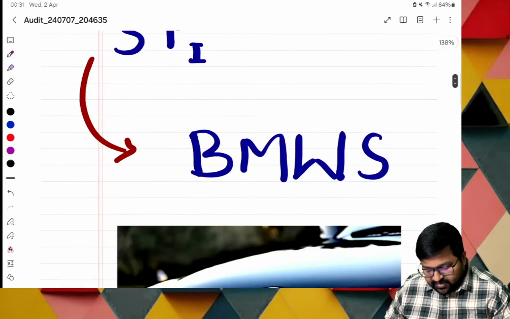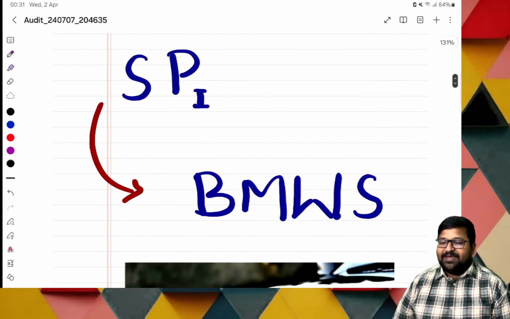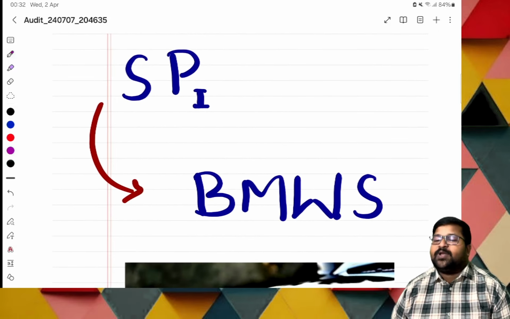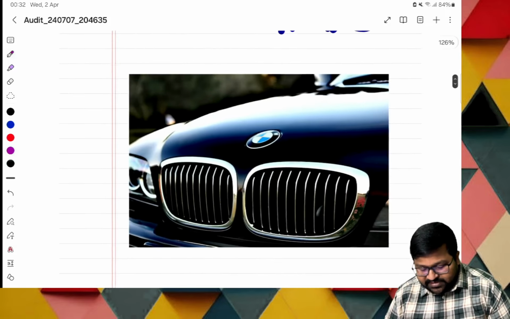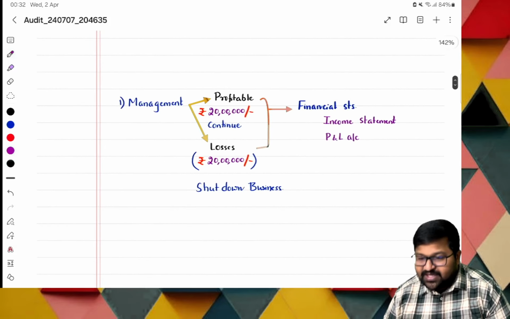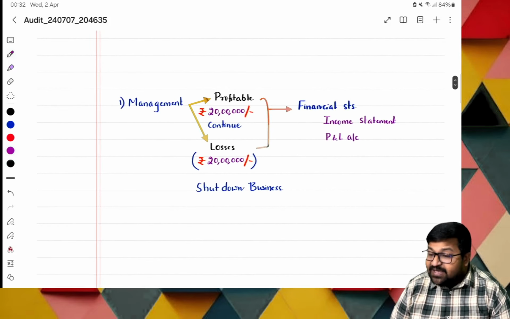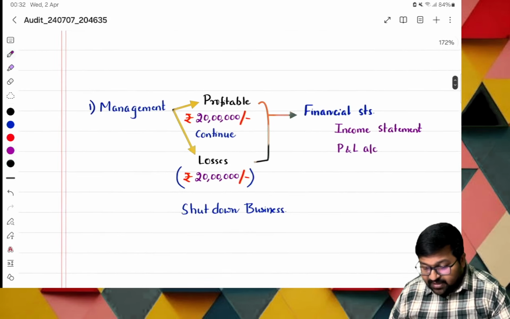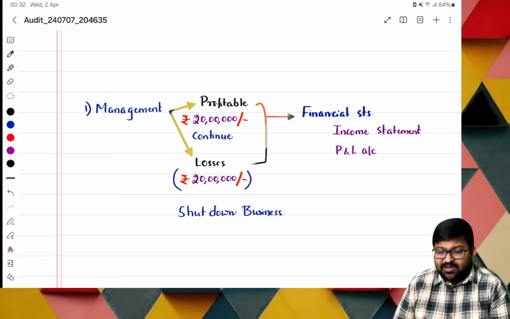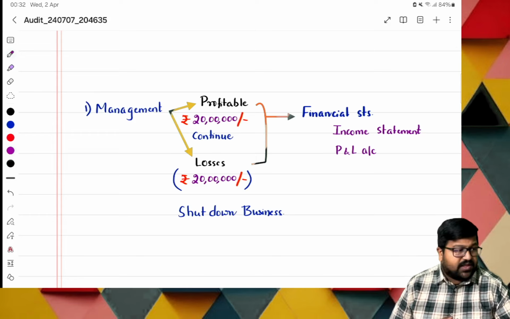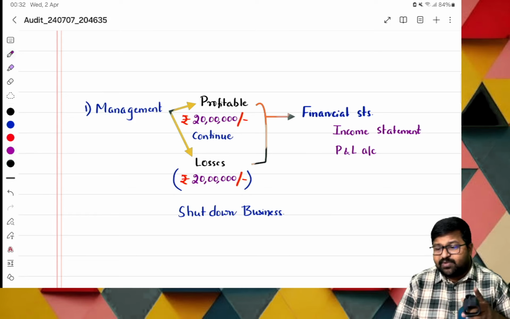Let us see them. First, SPI BMWS. It is a mnemonic code for you to remember, so let us go one by one. The very first user is management. For management, this is most important. Listen, I am giving practical examples, and it will be very good for you. If you go with these practical examples, it will be very fine.